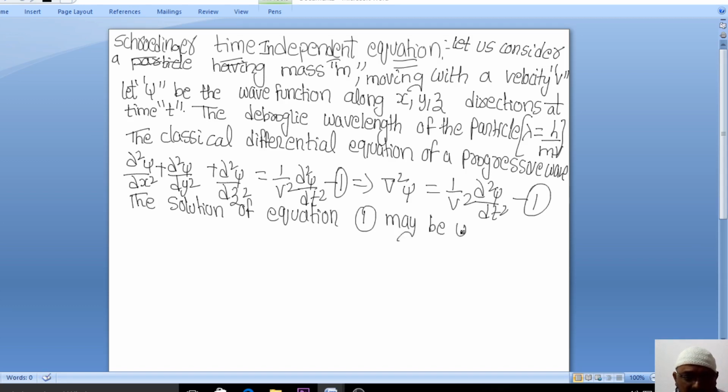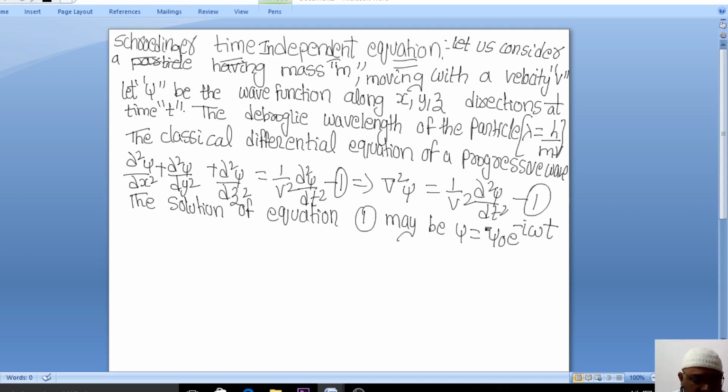Let us consider psi is equal to psi naught e to the power of minus I omega t. This may be the solution of the second order differential equation.